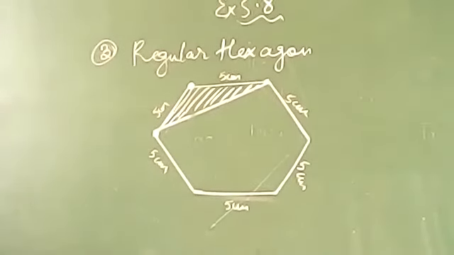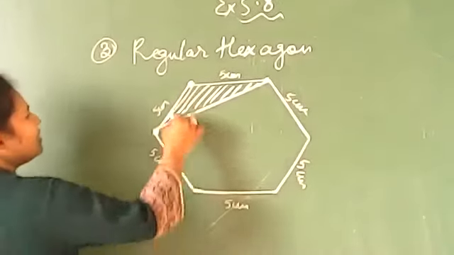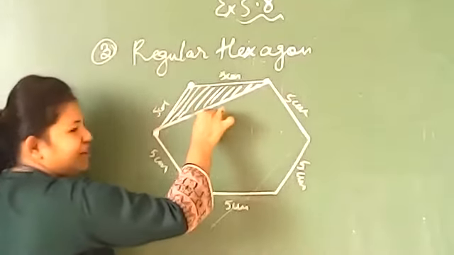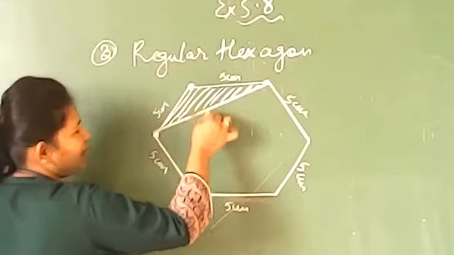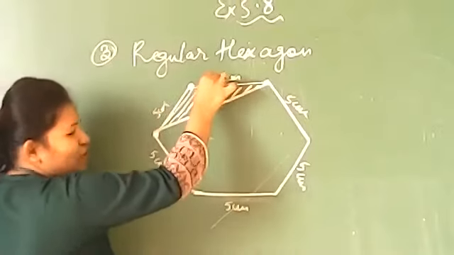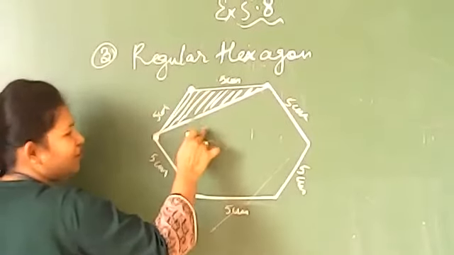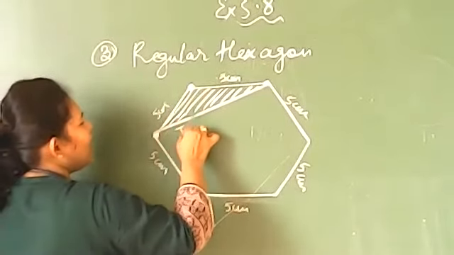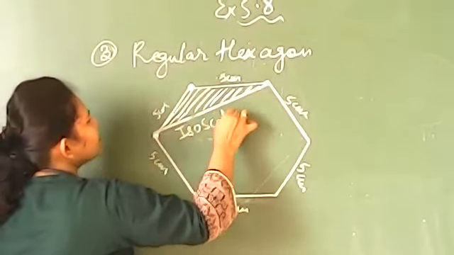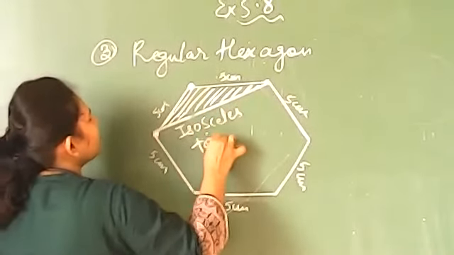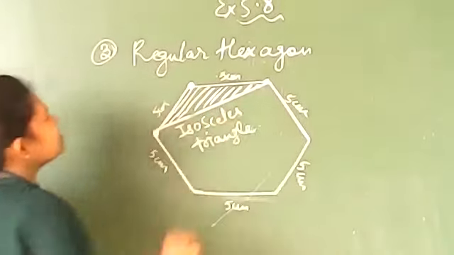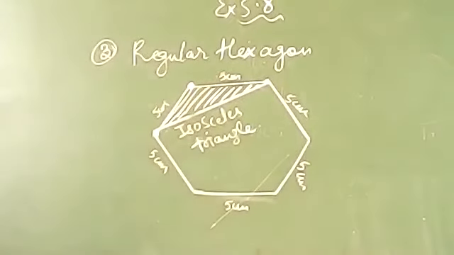You will have an isosceles triangle because these 2 are 5 and the other one which you will get will be of different measurement. So if you have 2 sides of same length and another one of different length, we call it an isosceles triangle. So this is all about question number 3, beta.